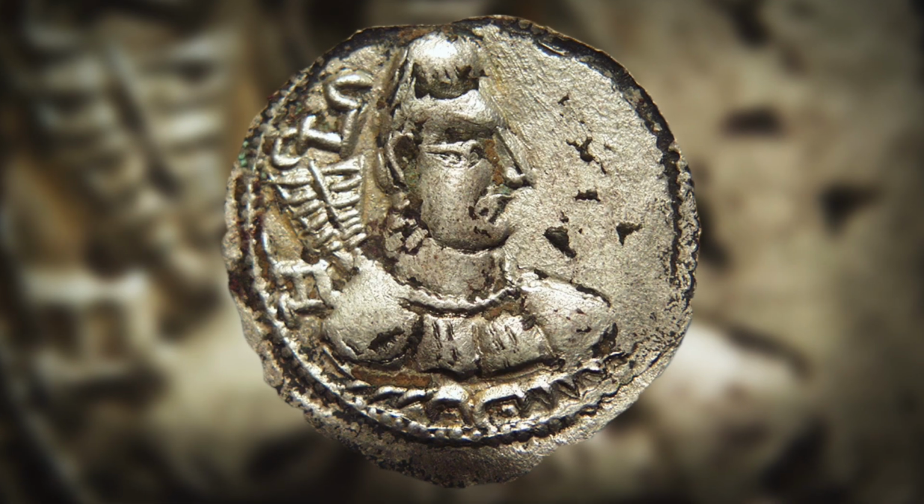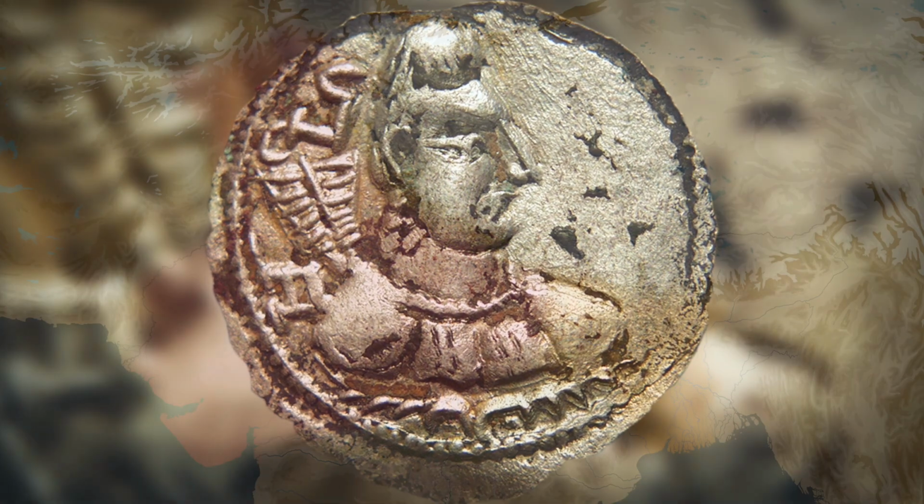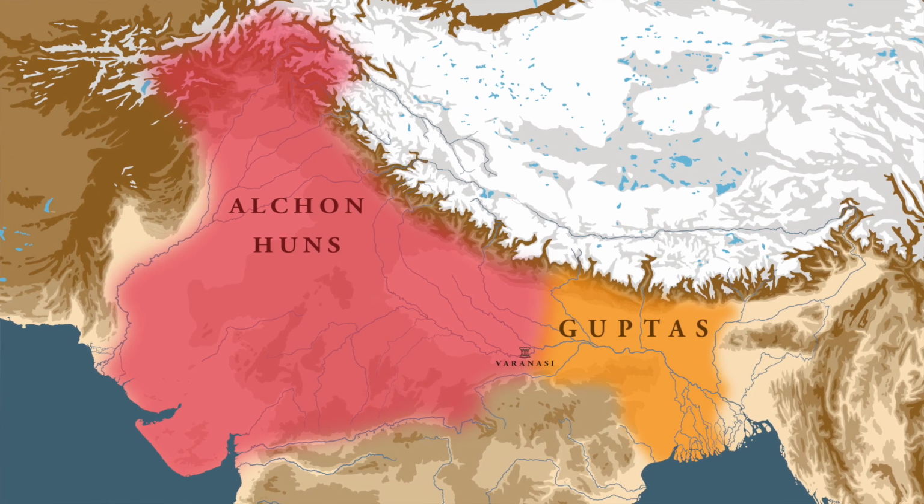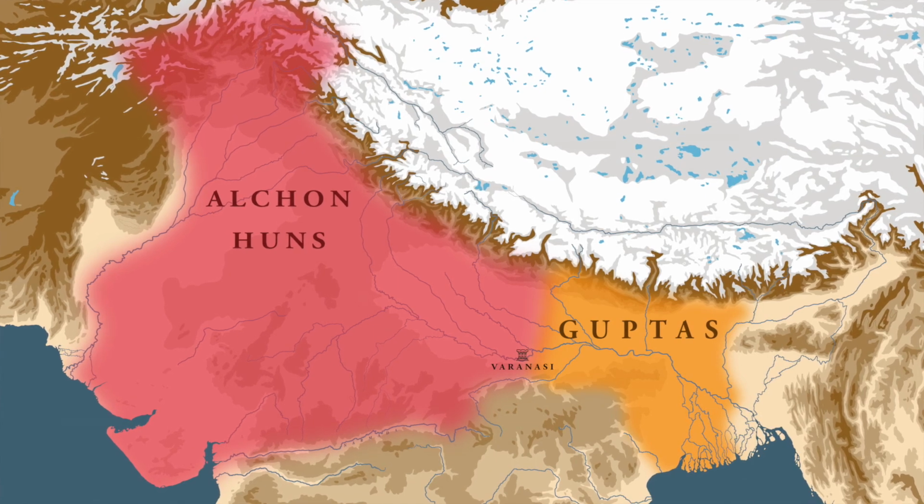When it comes to the Hun invasion of India, most of us know about Mihir Kula. But in my view, it was his father Toraman who was the most influential Hun ruler. It was during his reign that most of northern India came under the control of the Hunas. But this rule of Toraman did not last long. And in this video, we will talk about how Toraman's rule came to an end.